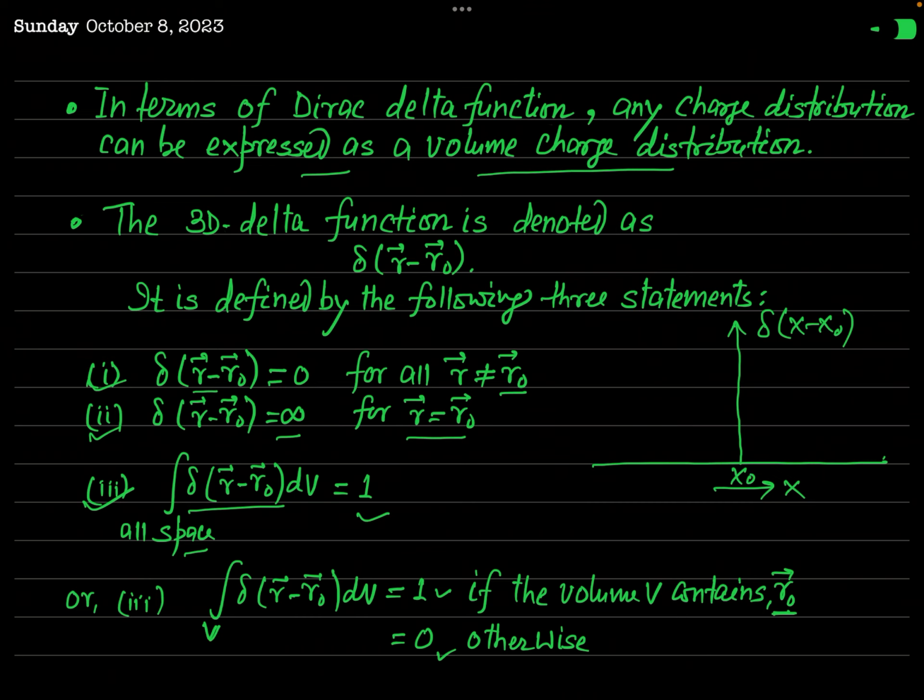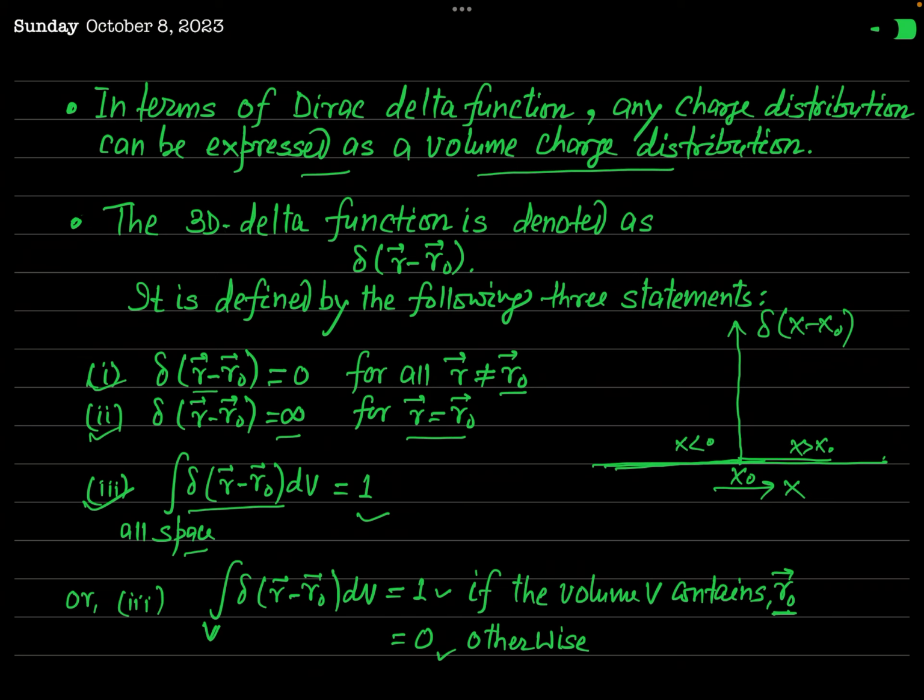And you can see at x equal to x naught there is a high peak, the delta function is infinity, and suddenly it falls to 0 on both sides, when x is greater than x naught and x is less than x naught. Then abruptly this function falls to 0. Okay. This is the basic meaning of this delta function.